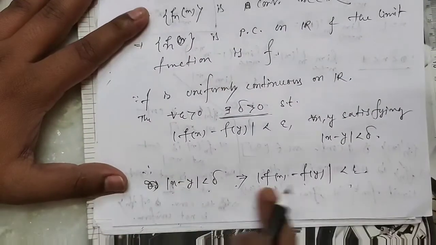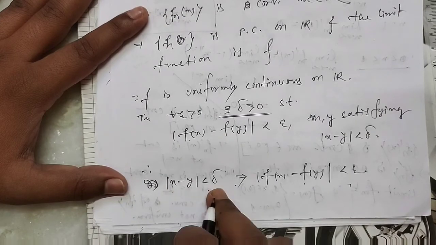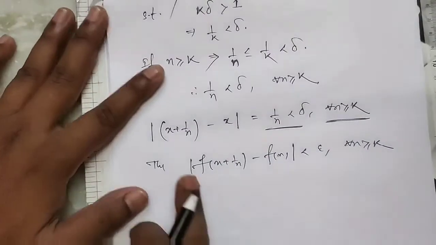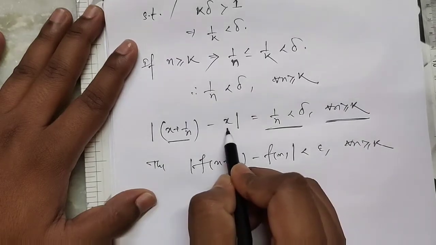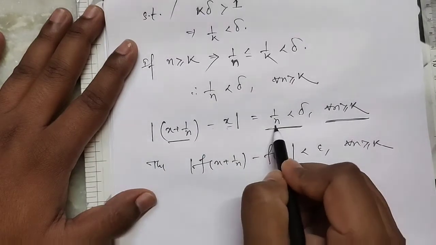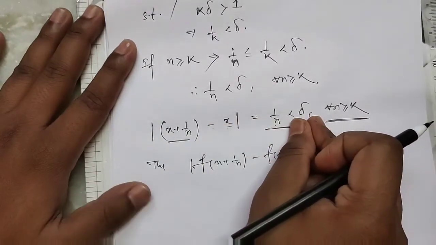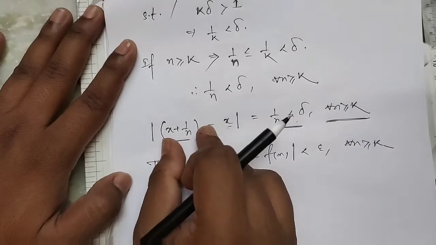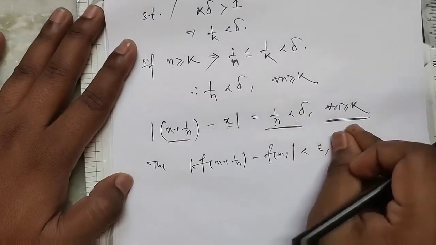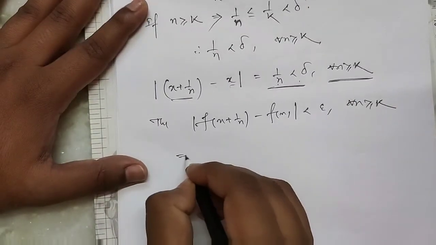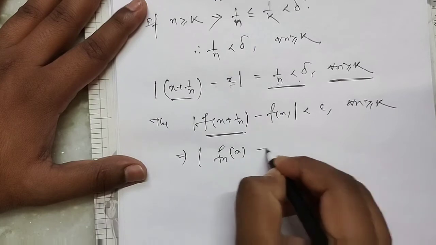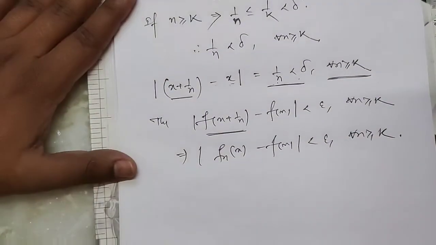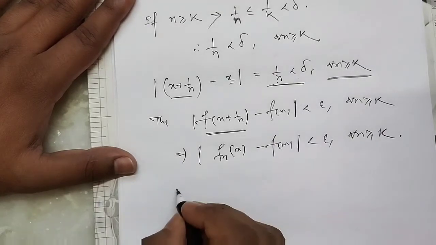Clear? So this is our fn(x): mod of fn(x) minus f(x) is less than epsilon for all n greater than or equal to k.